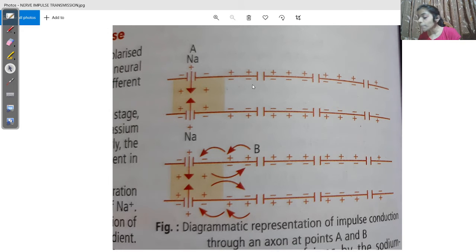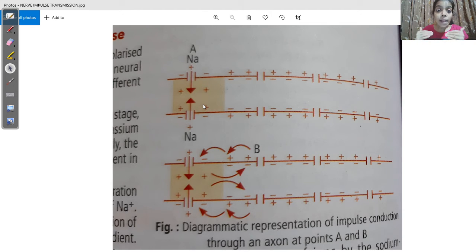It can become minus 90 millivolt in certain cases, minus 85 millivolt in certain cases, but generally minus 70 millivolt is the standard value we take. Now when depolarization takes place, from minus 70 the value increases. It becomes minus 50, then minus 40. A time will come when it will become 0.